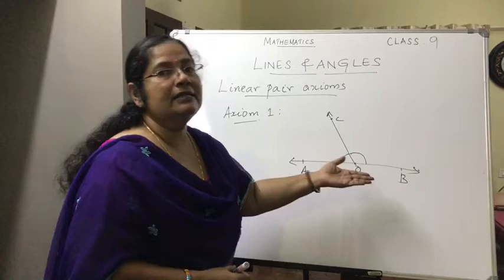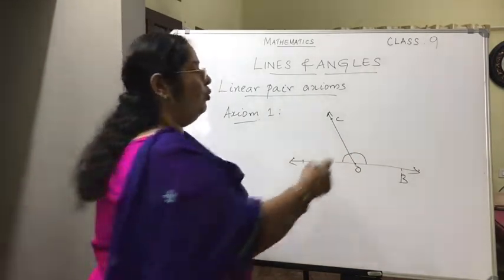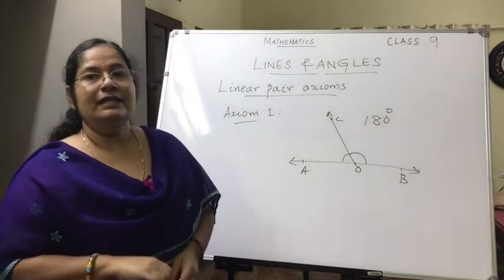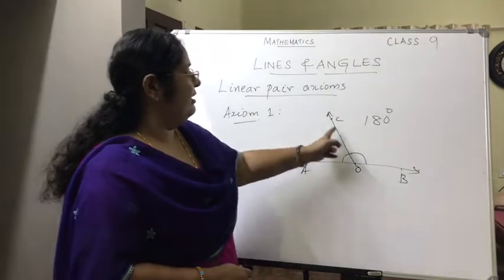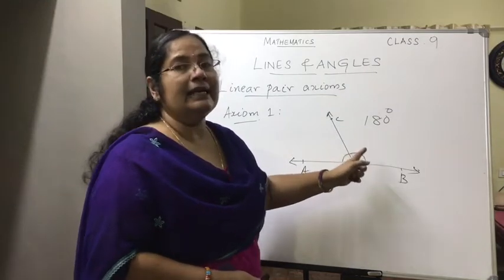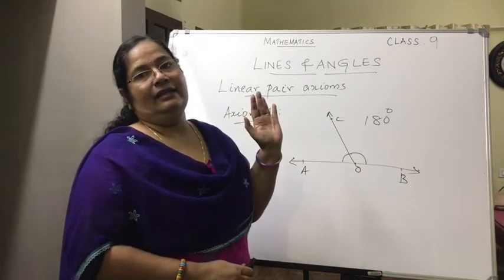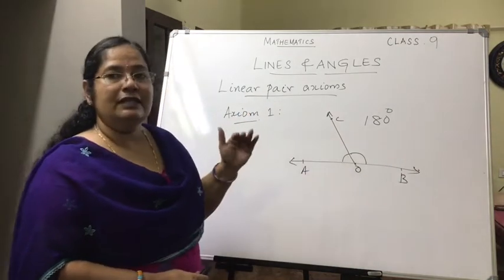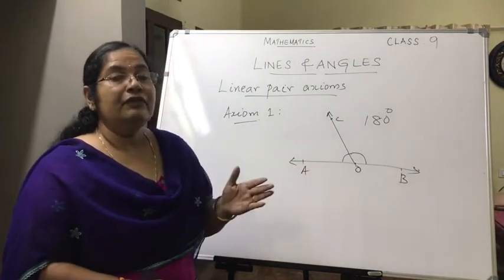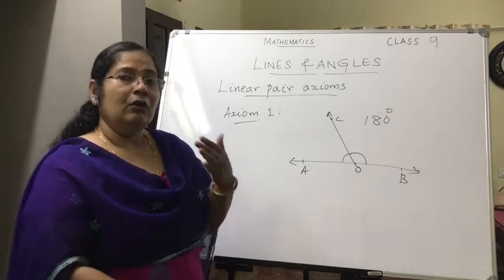These are the adjacent angles so formed. That is, when a ray stands on a line, the sum of these two angles is 180. That is the first linear pair axiom. What is it? When a ray stands on a line, the sum of the adjacent angles so formed is 180. So have you understood the first linear pair axiom? The first axiom is when a ray stands on a line, the sum of the adjacent angles so formed is 180.